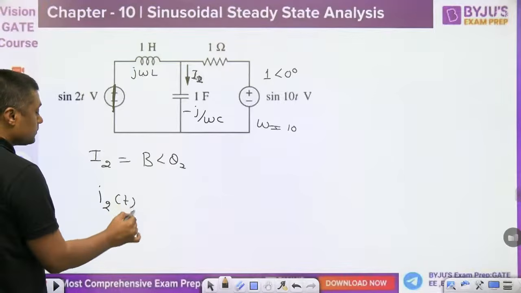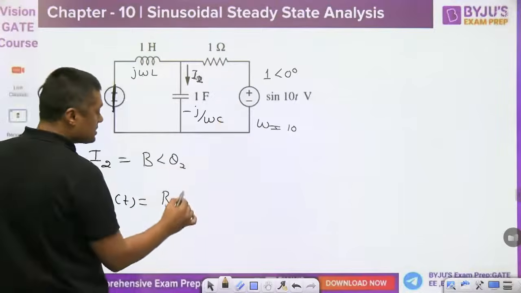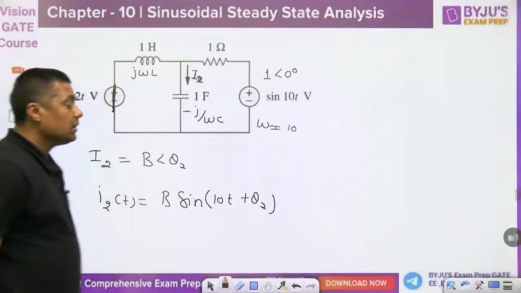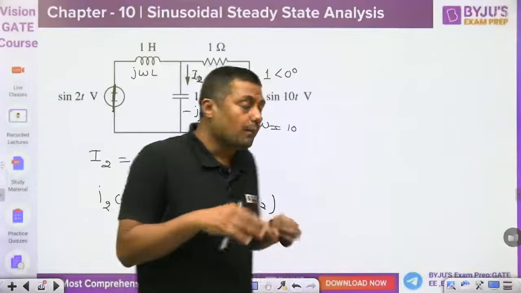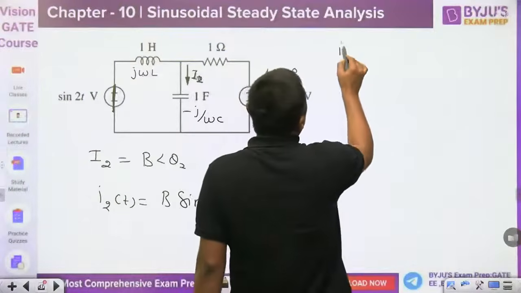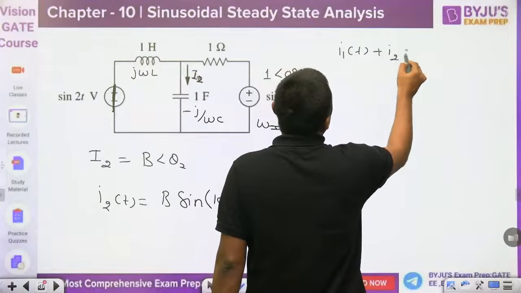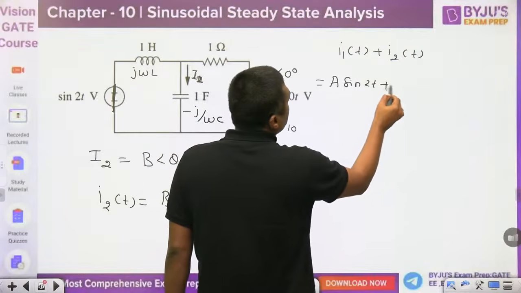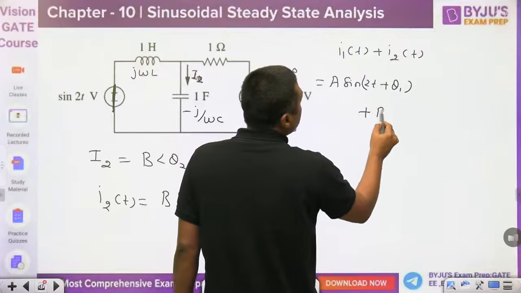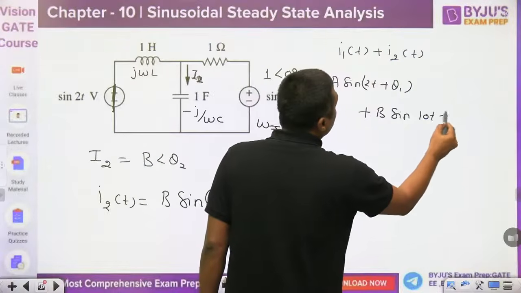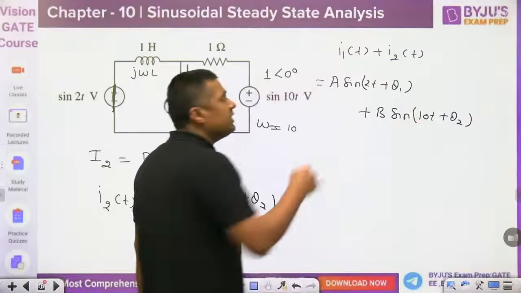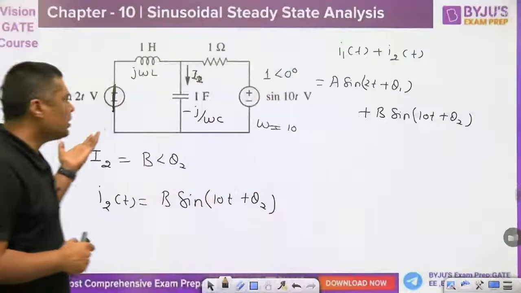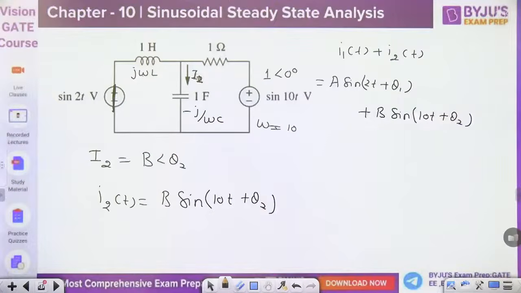First of all, what was the reference? Sine of 10t plus theta 2. Right? Then what is the complete answer? The complete answer is the summation of I1(t) and I2(t). Then finally you can add in time domain, so it will become A sine of 2t plus theta 1 plus B sine of 10t plus theta 2. I have not solved theta 1 and theta 2, but I have given you the method of how to solve. We are getting a very easy question on this diagram. You can solve it, and you can find the value of A, theta 1, value of B and theta 2